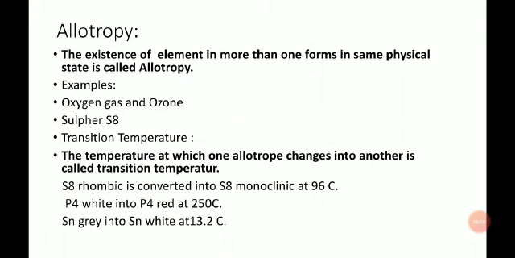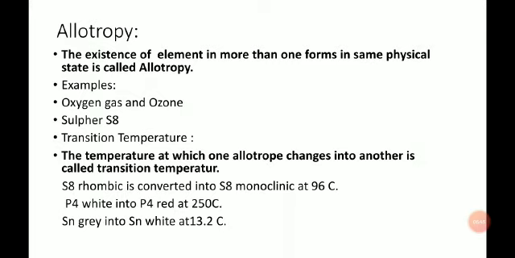Our second example is sulfur. Sulfur has a crystalline structure, and it is also present in two different forms, rhombic form and monoclinic form, at page number 90 in your book. Our next topic is the transition temperature, the temperature at which the allotropes change into another form. One form is changed into another form. This temperature is known as the transition temperature.